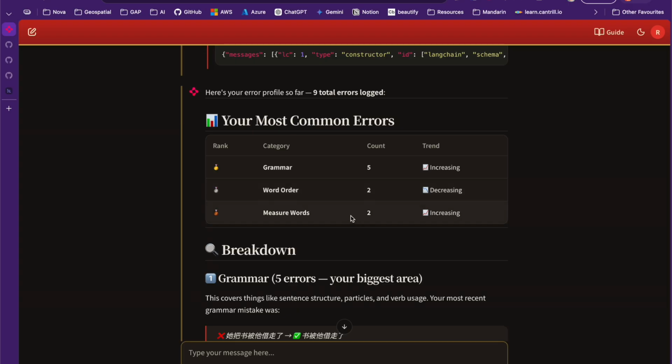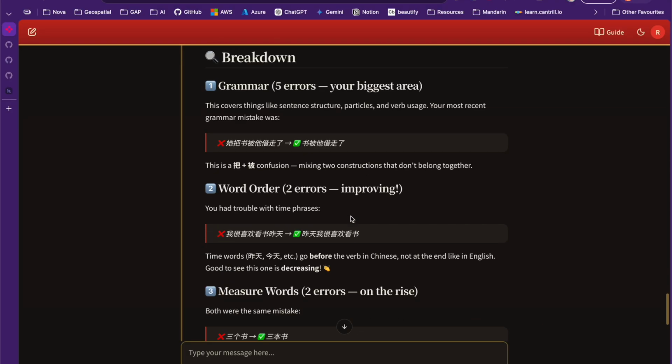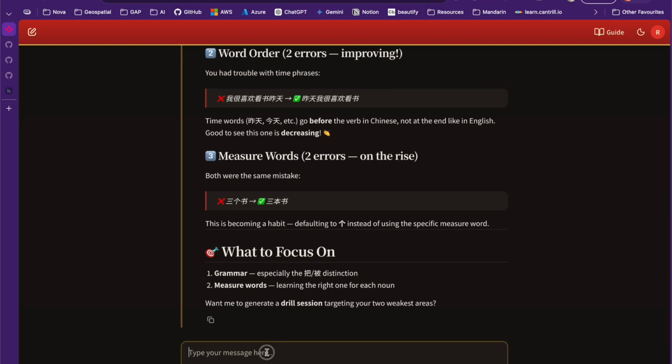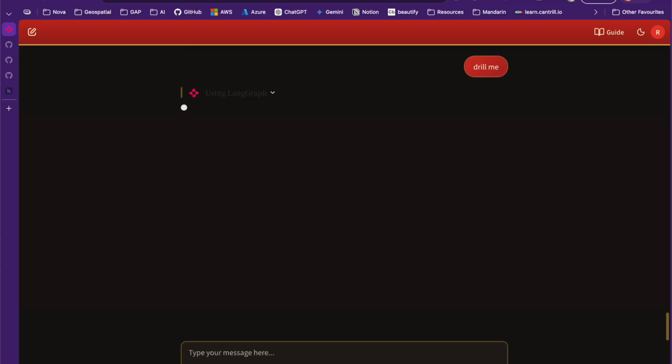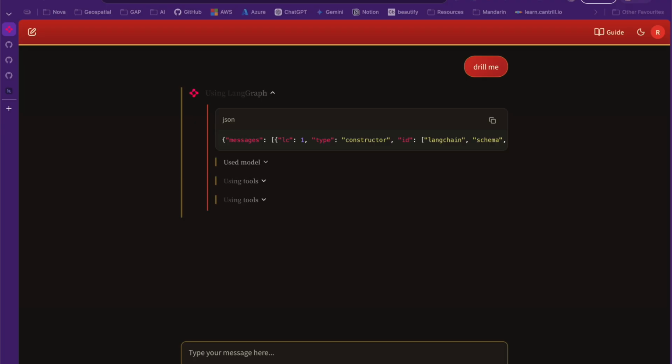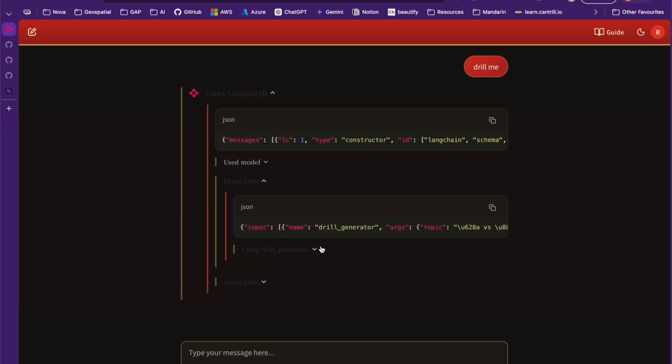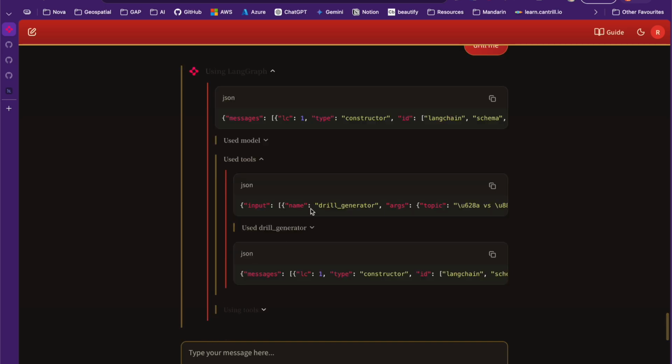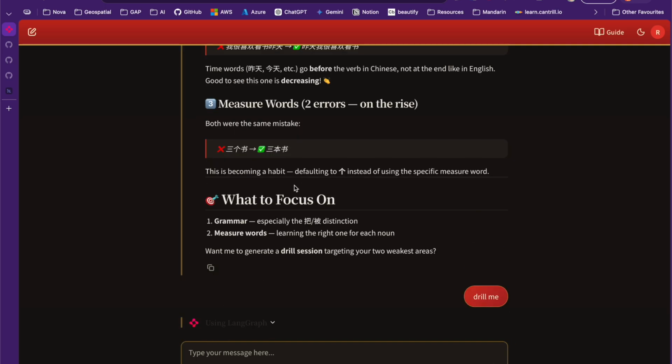And then the measure word error, which I just showed you before, that's increasing to 2. So a bit of an explanation, and then from here you can also ask it to drill me and practice those errors, which is also pretty cool. And here we've got a drill generator and an agent building an exercise for you to practice.